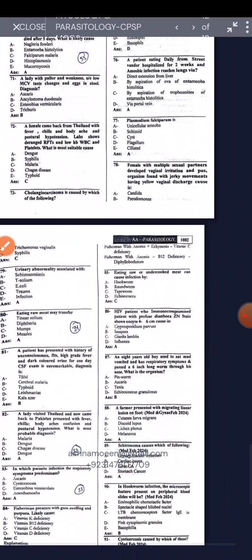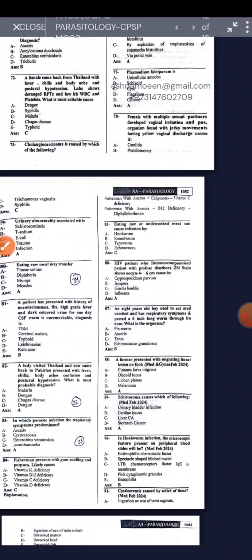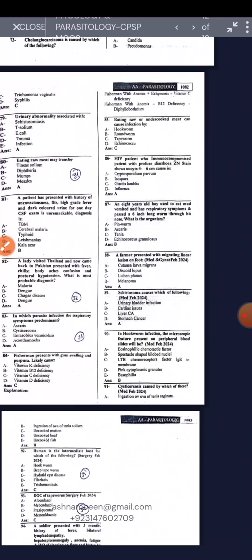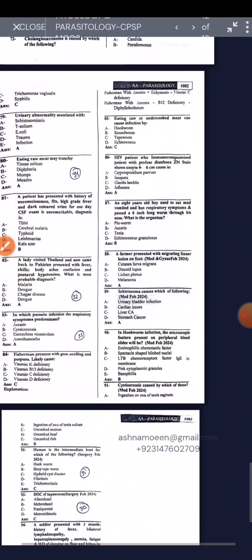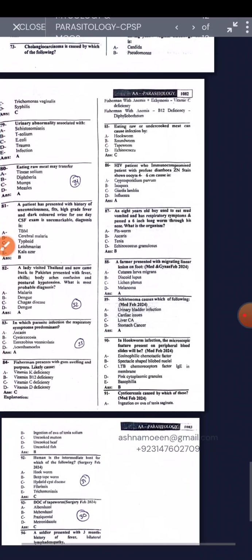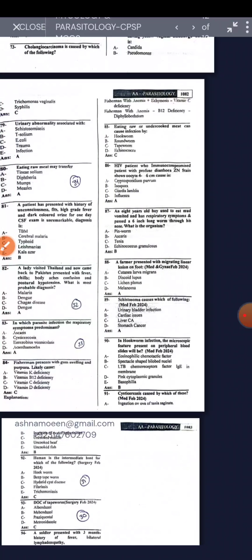Eating raw meat may transfer Taenia solium. A patient presented with a history of unconsciousness, fits, high grade fever and dark colored urine, which is cerebral malaria. A person came from Thailand to Pakistan presenting with fever, chest pain, body ache, confusion and postural hypotension, which is malaria. Okay, in which parasitic infection do the respiratory symptoms predominate? Ascaris.